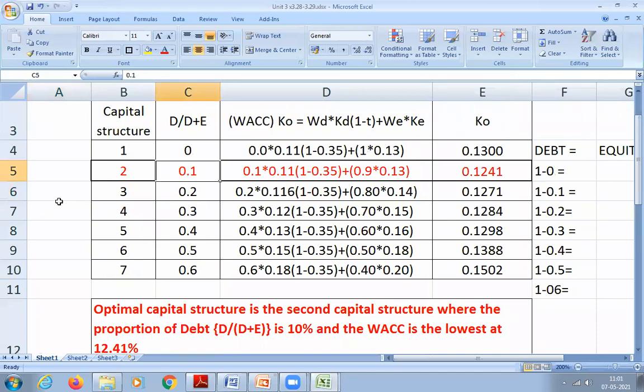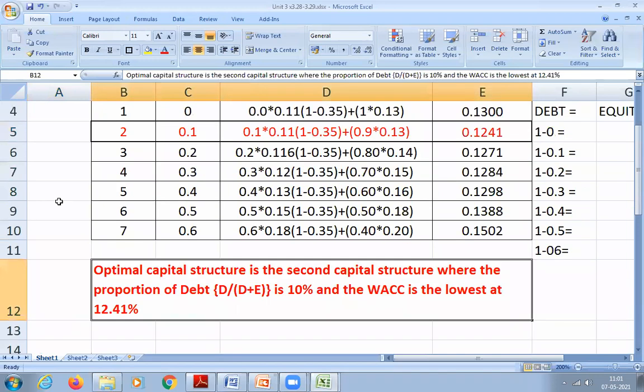What is 10%? That means if debt is 10%, how much will be equity? 90%. That is the optimum capital structure for this company. Okay, and the weighted average cost of capital is least, that is 12.41%. This is the conclusion you have to write.